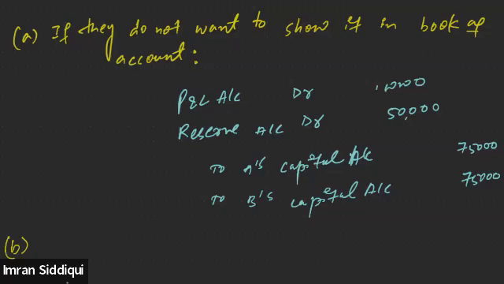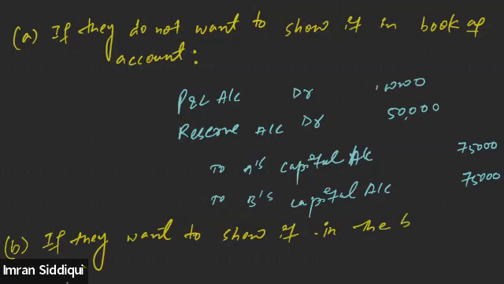Yes, sir. Clear. And the second situation may be that they still want to show the accumulated profit and reserve in the books, that means in the balance sheet. So if they want to show it in the books of account, then treatment will be different.